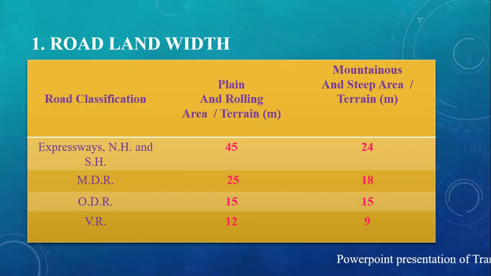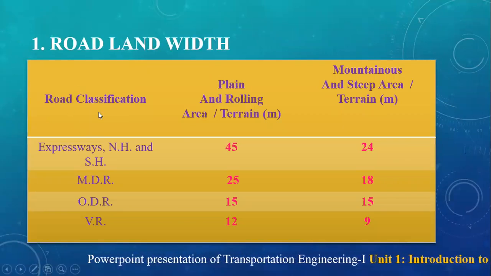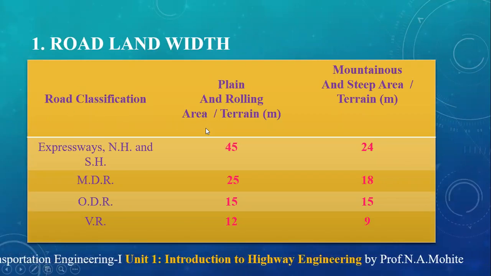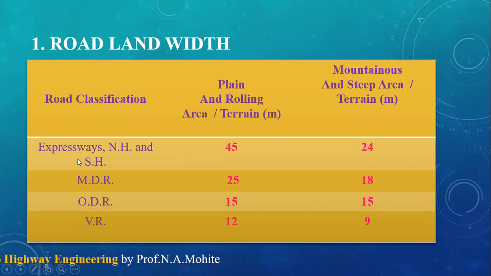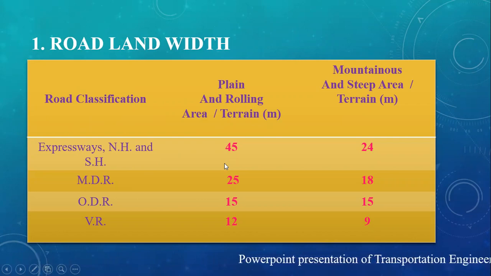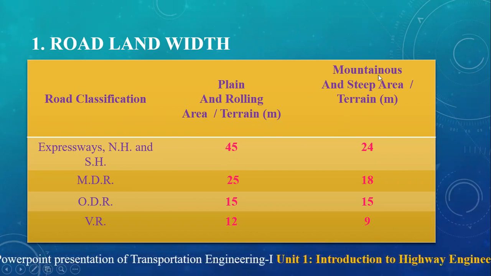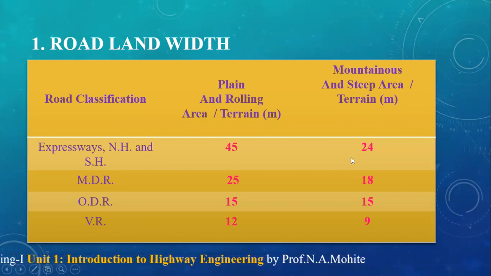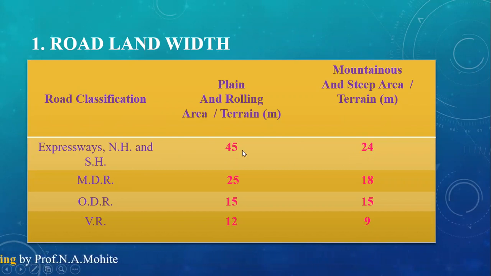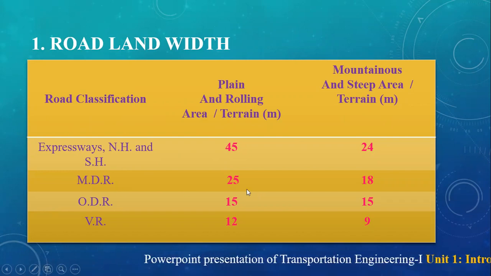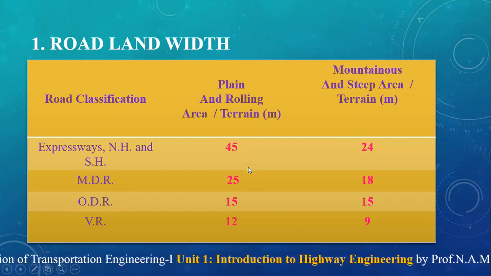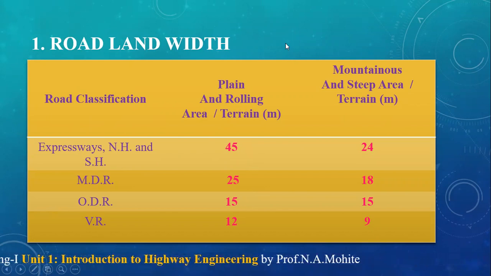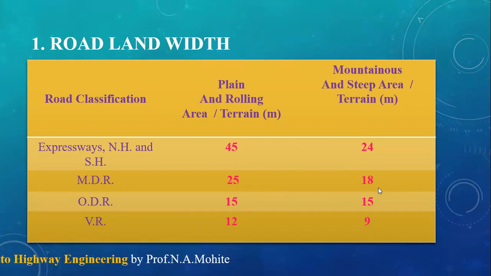As per the road classification, for plain and rolling terrain, whenever you go for expressways, national highways and state highways construction, the road land width should be 45 meter, whereas in the mountainous and steep area, it should be 24 meter. For major district roads, it should be 25 in plain and rolling area, and for mountainous and steep area, it should be 18.